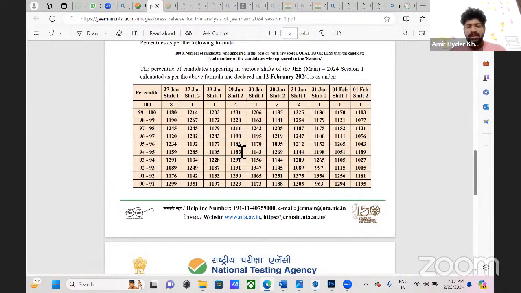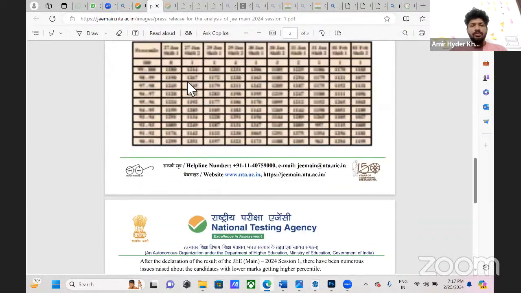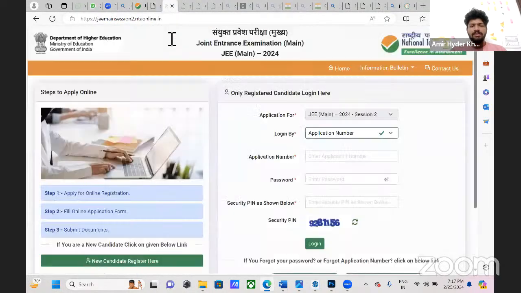The first mark will be considered 100 percentile. The next lower marks will be considered 99 point something, or 98, 97, 80, 60. So as the marks get reduced, the percentile gets reduced. Percentage and percentile are totally different. So yeah, this is the percentile system. Now we will go into the papers.